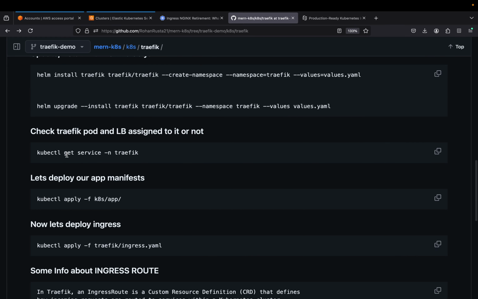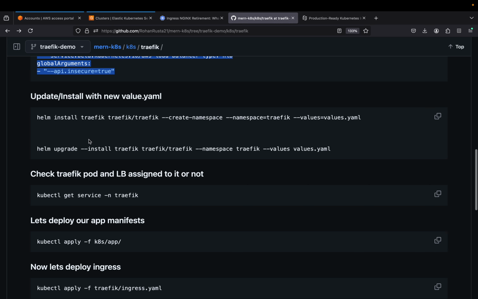Then we will be checking the Traefik pod. After installing Traefik, we will be installing the Traefik operator and its custom resources. One of them is this service which we need to check. If this service is assigned a load balancer URL, that URL is the one we will be using so that our application is accessible to the customers or users outside of my Kubernetes cluster.